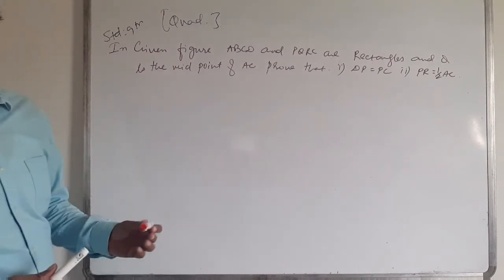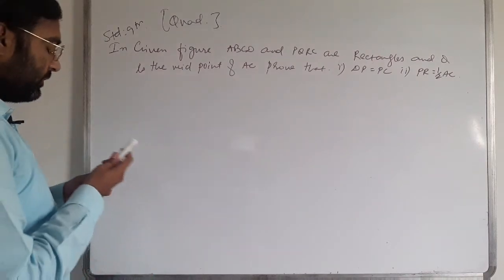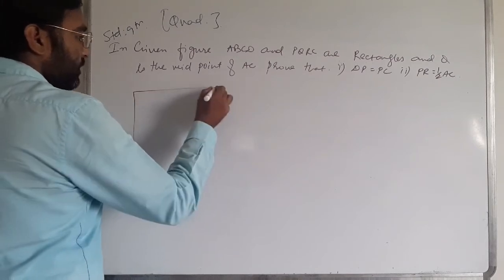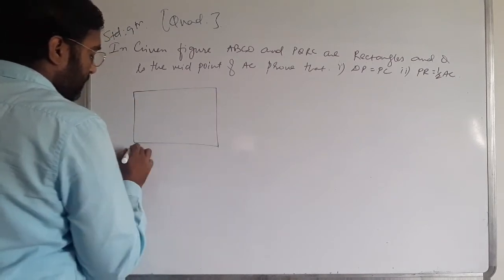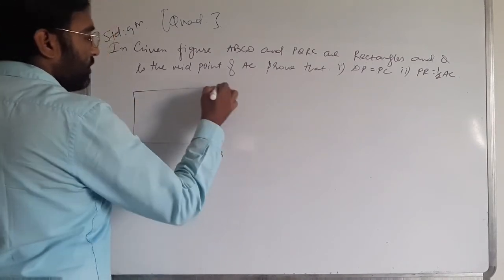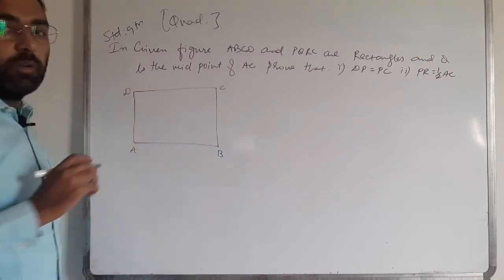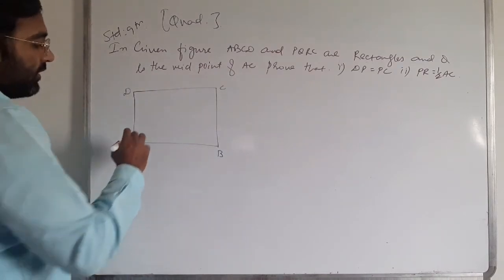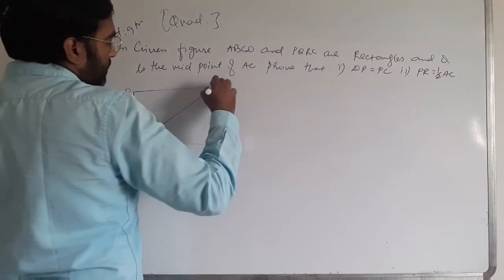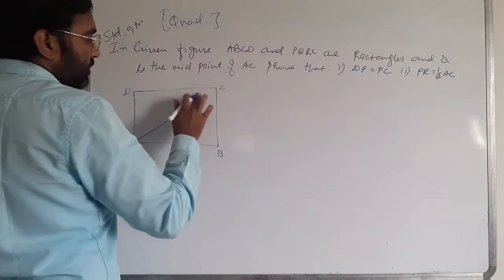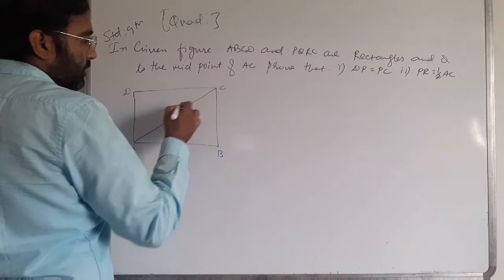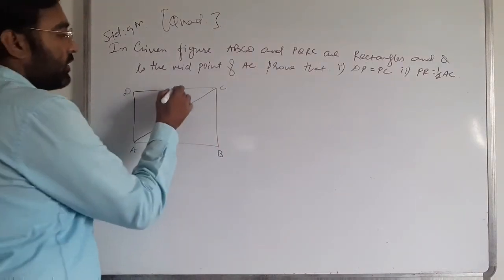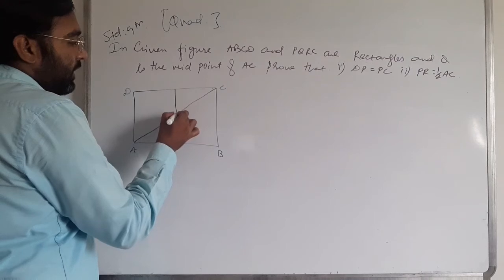ABCD is a rectangle, and AC is a diagonal. PQRC is another rectangle here.